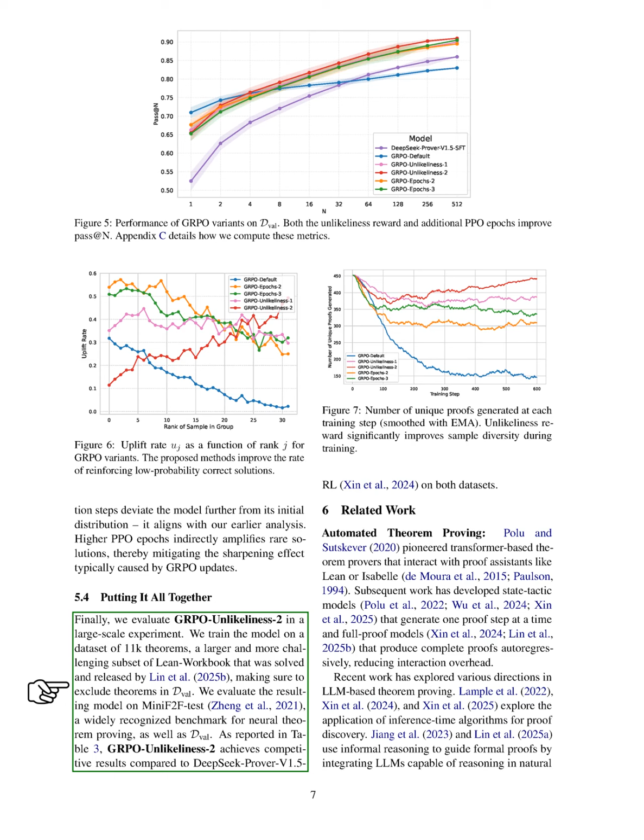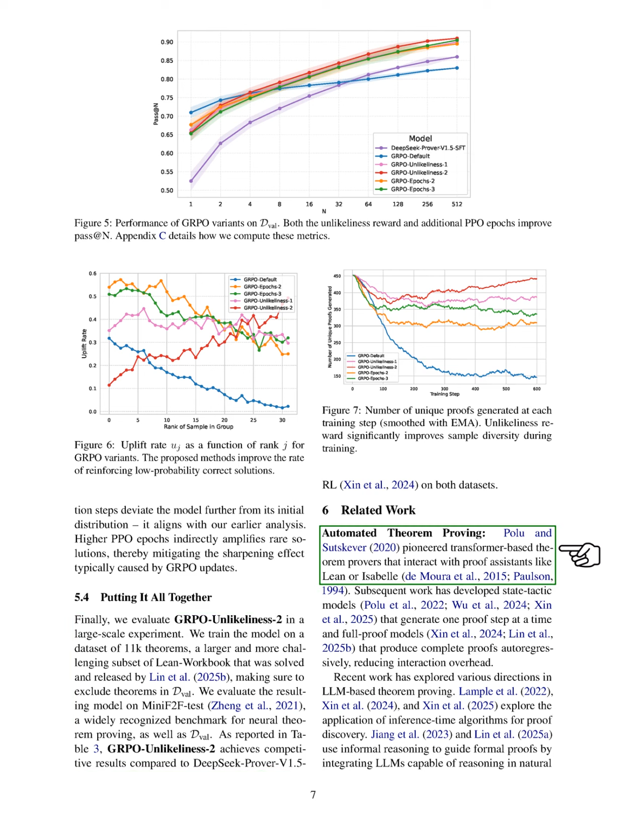Finally, we evaluated GRPO unlikeliness 2 in a large-scale experiment, training it on a dataset of 11,000 theorems, which is a more challenging subset of Lean workbook, ensuring we excluded theorems in the validation dataset. We assessed the resulting model on the miniF2F test benchmark and the validation dataset. Our results indicate that GRPO unlikeliness 2 achieves competitive performance compared to DeepSeek Prover v1.5 RL on both datasets.